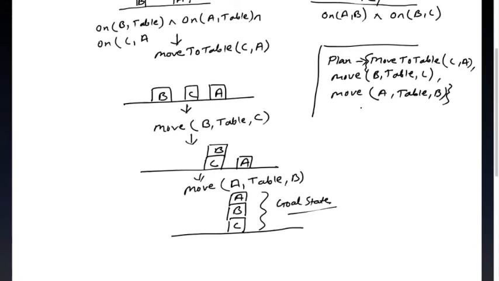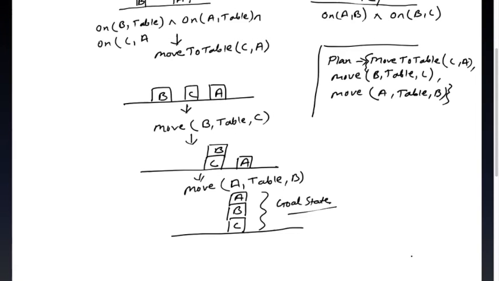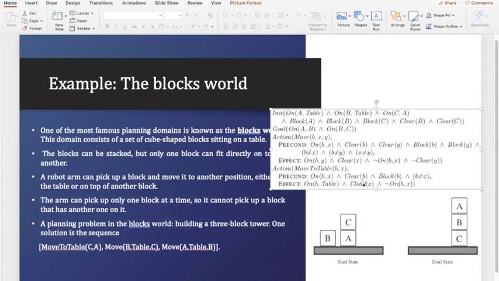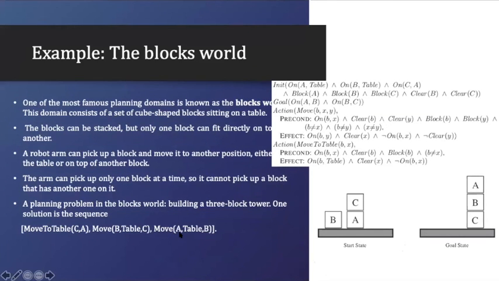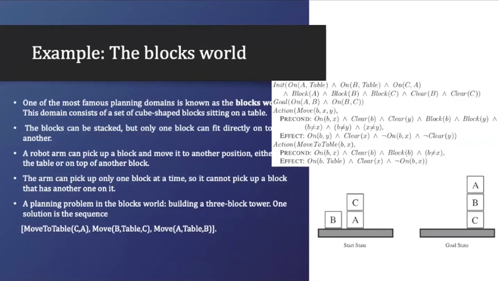So let's go to the slide again. You see the first is move to table C comma A, then move B from table to C. And then we can move A from table to B. So this is my set of actions, and this sequence of actions is nothing but my plan to reach the goal.